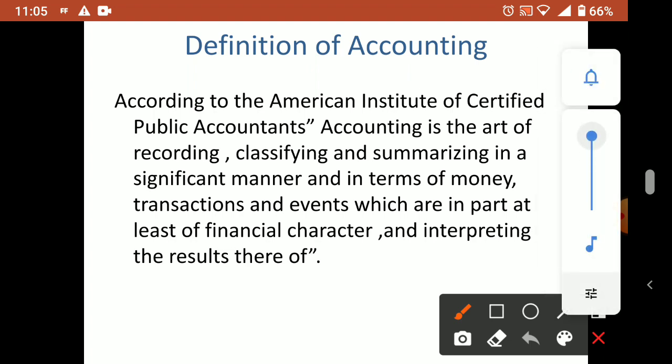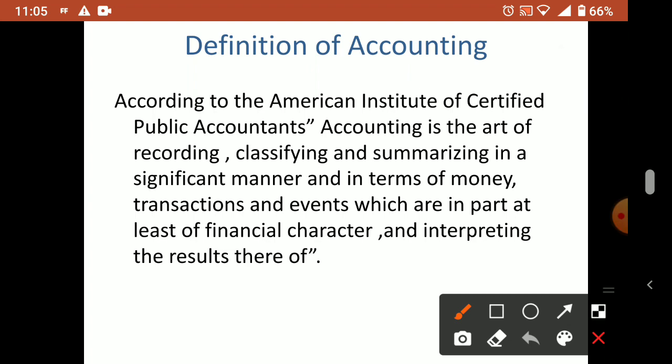So the American Institute of Certified Public Accountants defines what we mean by accounting. This is an institute in America, and they have given the definition. These accounting practices, rules, principles and theories that we study this year are applicable everywhere. Anywhere you go in the world, you can see this accounting practice.